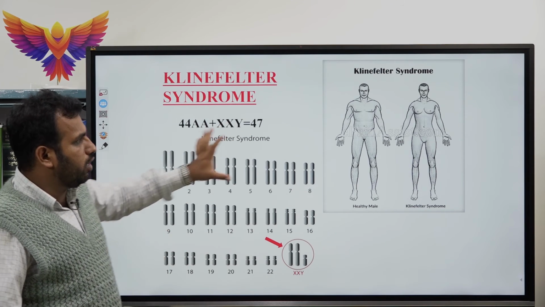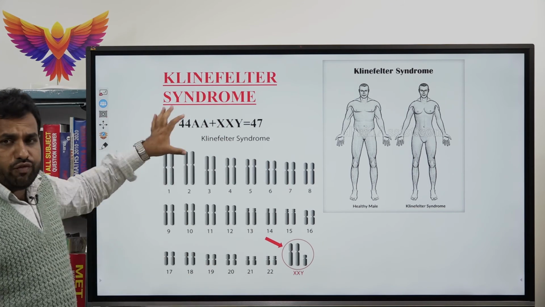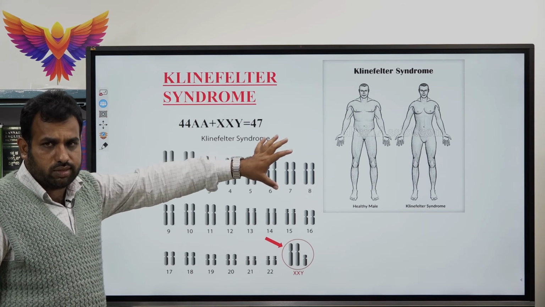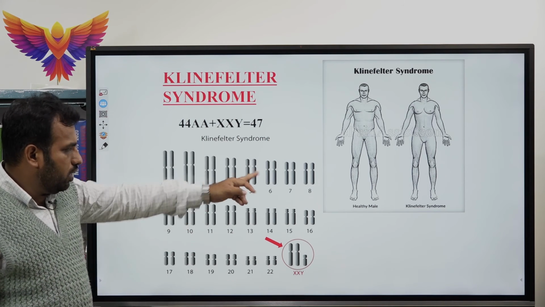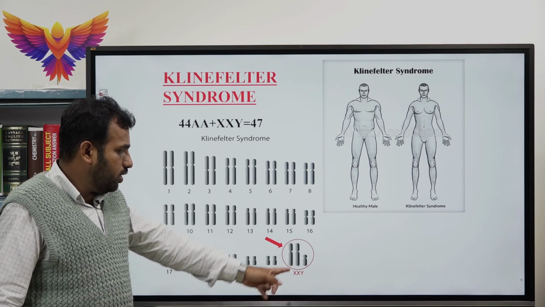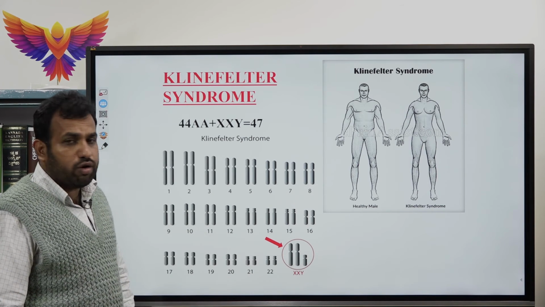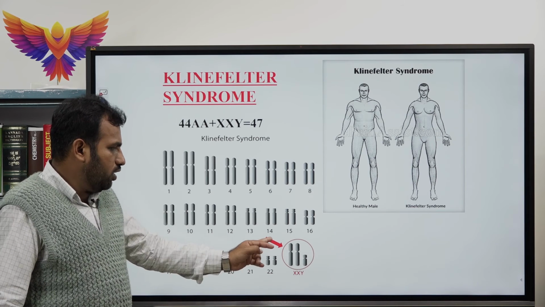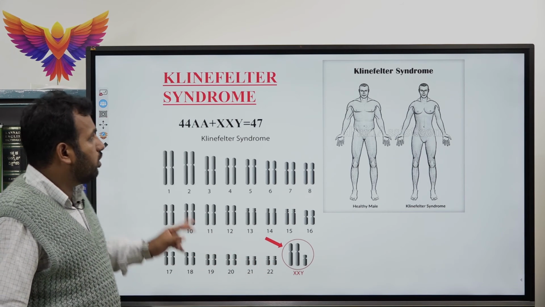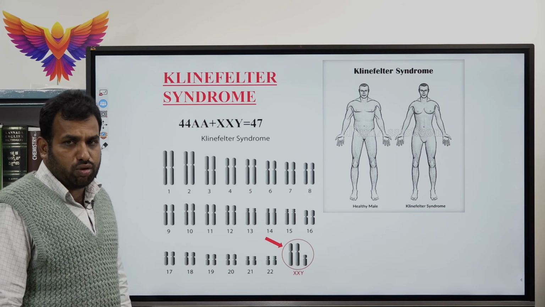It is called Klinefelter syndrome. It majorly affects only males. Normally XY is the sex chromosome complement of a male. If there is an addition of one extra X chromosome, it results in Klinefelter syndrome.